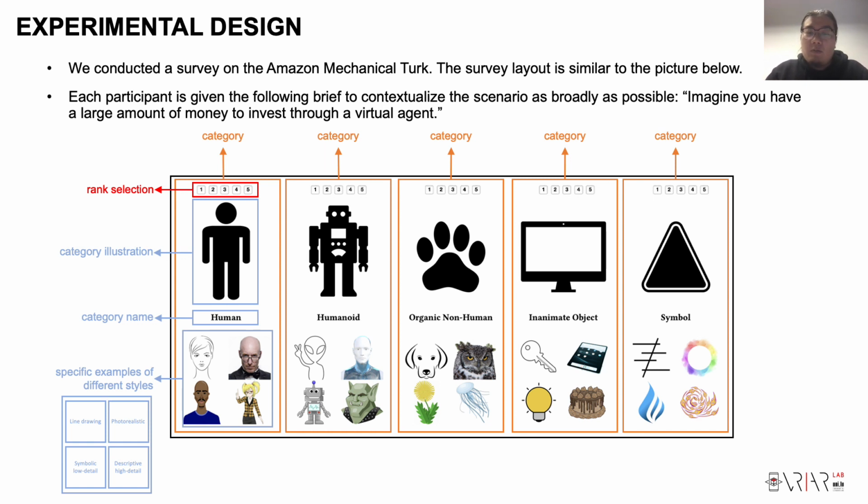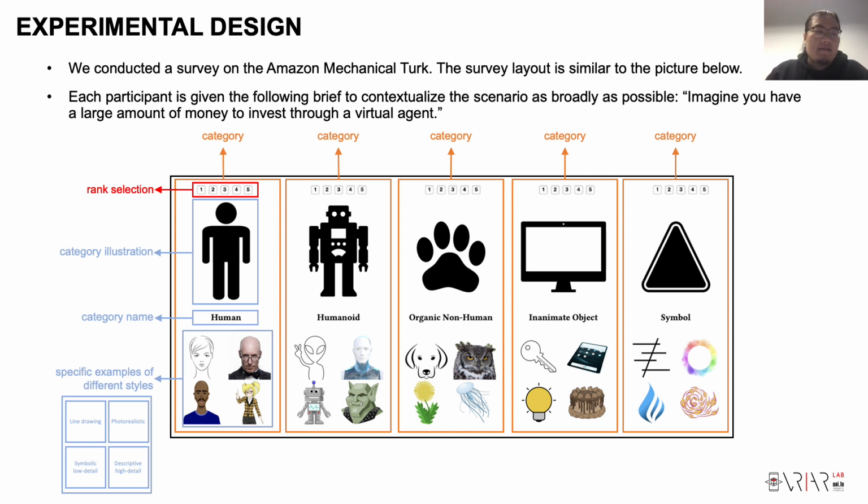For each category, we provide further information, including a category illustration, a category name, and 4 specific examples of different art styles, including a line drawing style, a photorealistic style, a symbolic low detail style, and a descriptive high detail style.